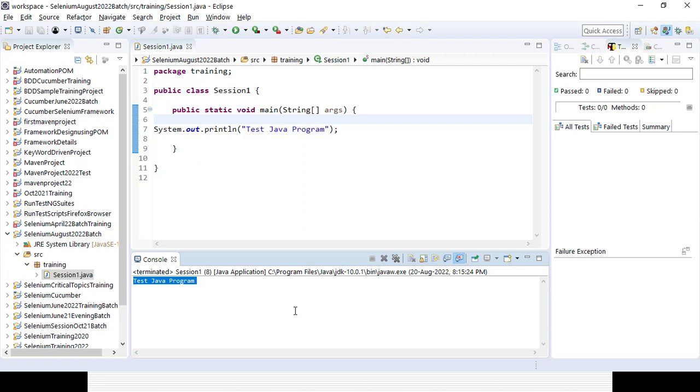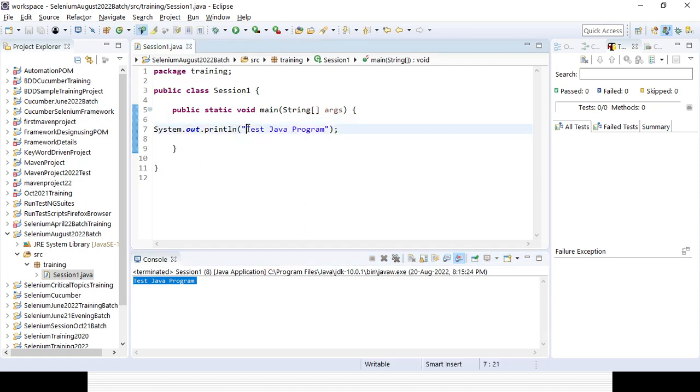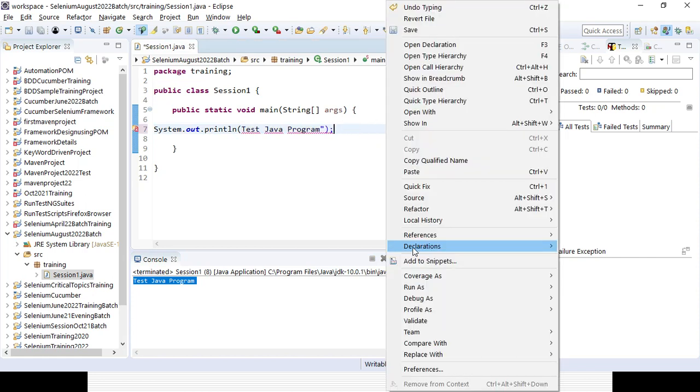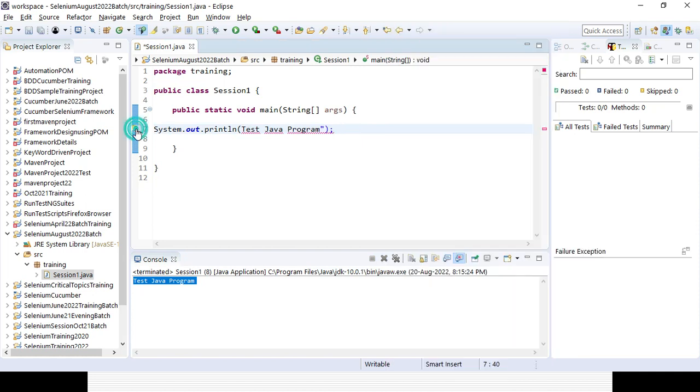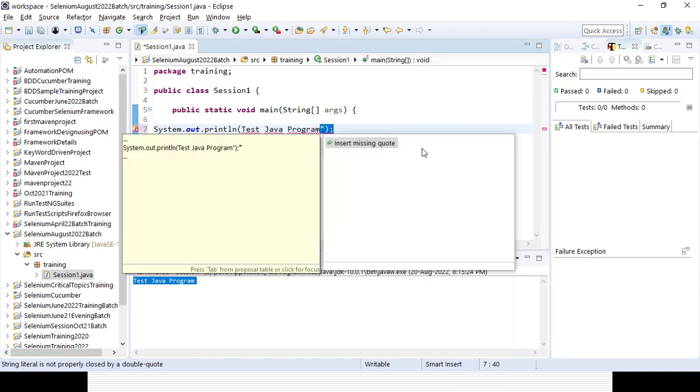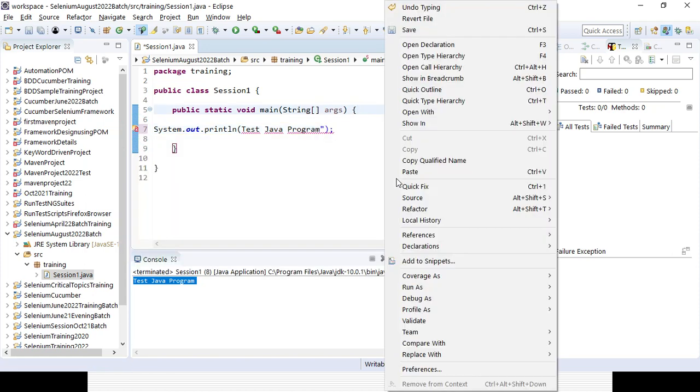So if you remove any double quote and then again run it, it will show the error. You can see the red mark error is coming. So what is the error? It will give some suggestion as well, like insert missing code. But if you still do not do it and you run it, it will throw the error.